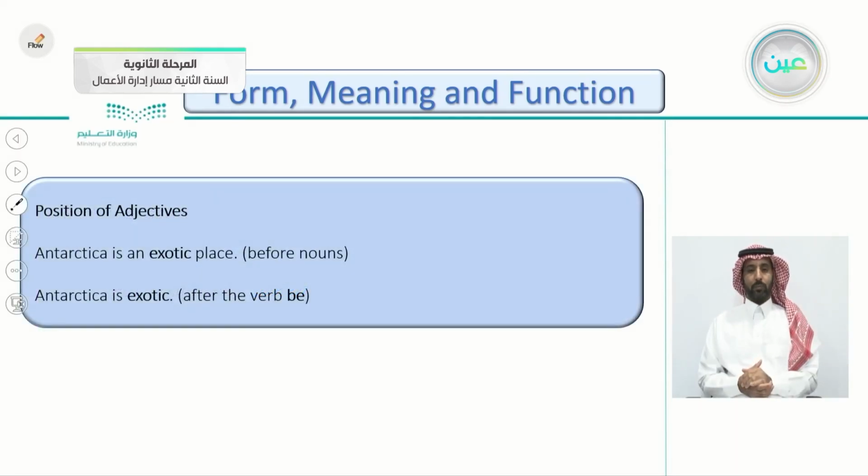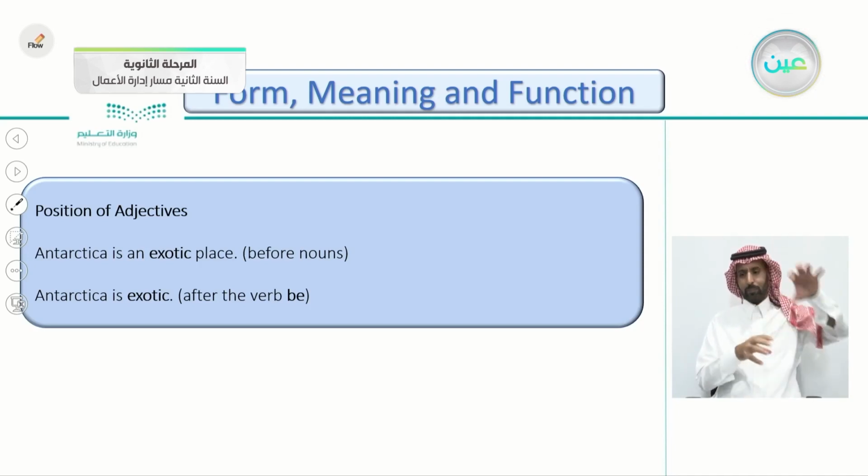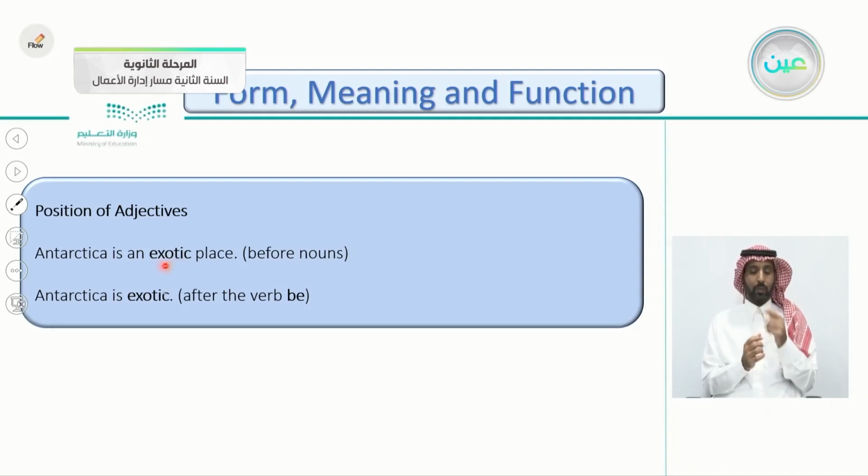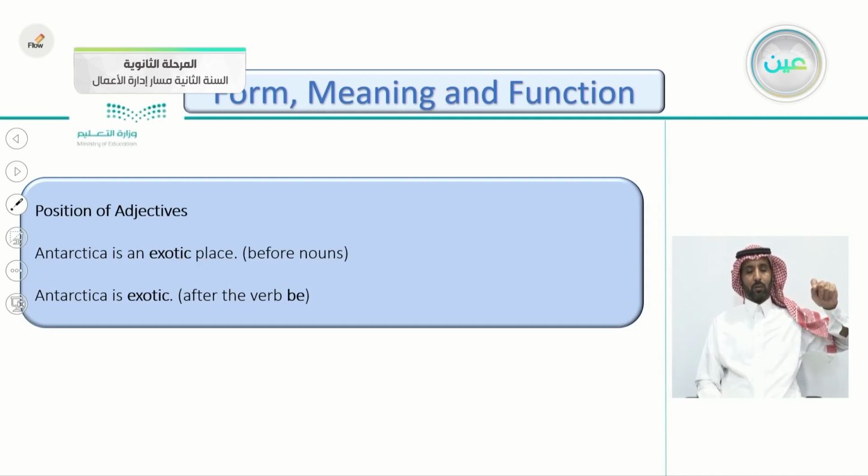Next, the position of adjectives. Is it before or after a word? Let's see together. Antarctica is an exotic place. The adjective here is before the noun. You can notice the adjective exotic before place, before the noun. Another example, Antarctica is exotic.